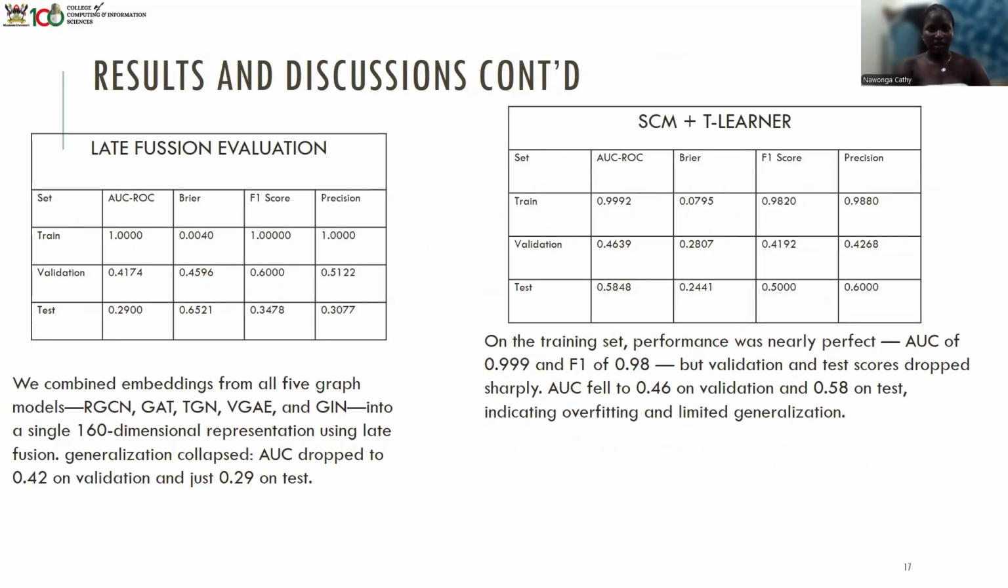So next, I talked about us combining the embeddings from the 5 different models into a single 160-dimensional representation using late fusion. When you look at the area under curve, it dropped to 0.42 on validation, and on test it dropped to 0.29.